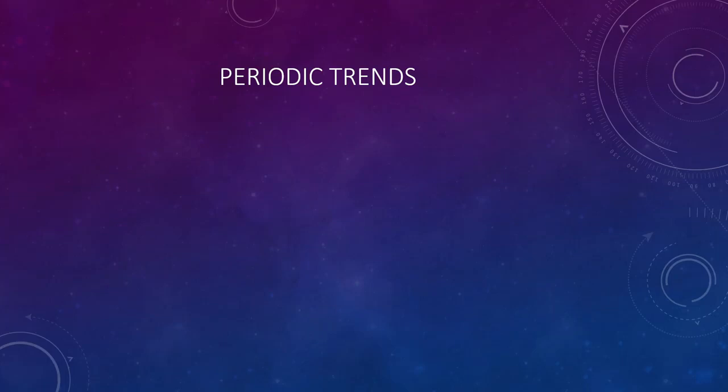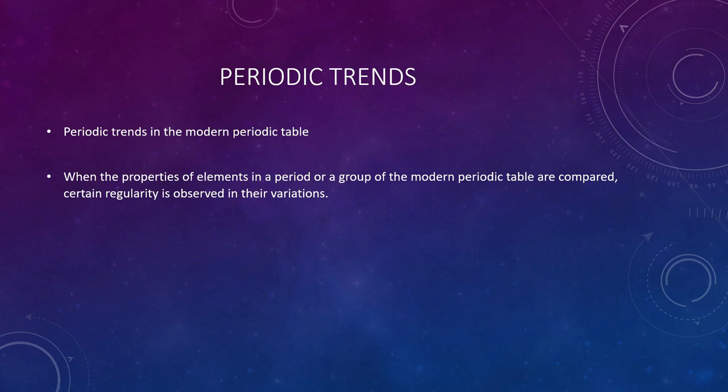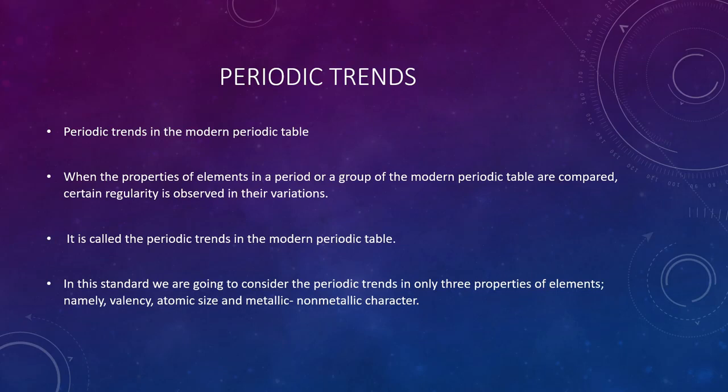Now let's see the periodic trends in the modern periodic table. So what are periodic trends? When the properties of the elements in a period or group of the modern periodic table are compared, you can see a certain regularity in their variations. And this regularity in their variation is called a periodic trend in the modern periodic table. In this standard, we are going to consider the periodic trends in only 3 properties: valency, atomic size, and metallic and non-metallic character.